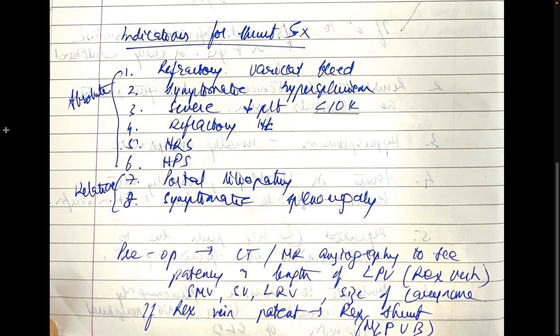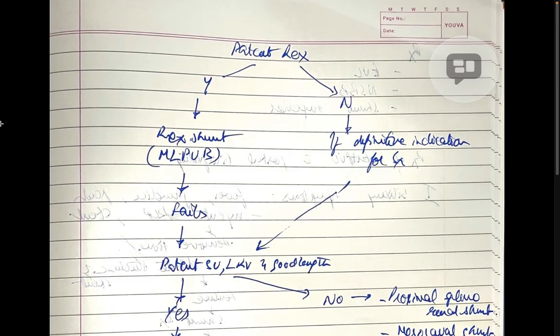Preoperatively, we do a CT or an MR angiography to see the patency and the length of the LPV, which is also called the Rex vein. We see the SMV, the splenic vein, the LRV, and the size of any cavernomas. And if the Rex vein is patent, the procedure of choice would be a Rex shunt. If there's a patent Rex, then we do this MLPVB shunt or Rex shunt.